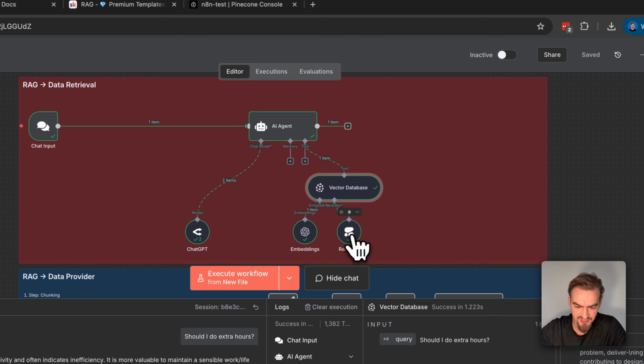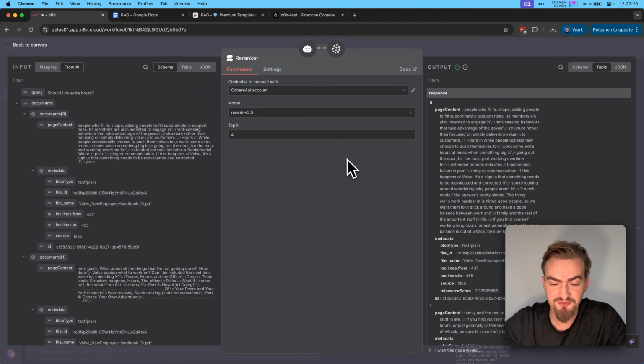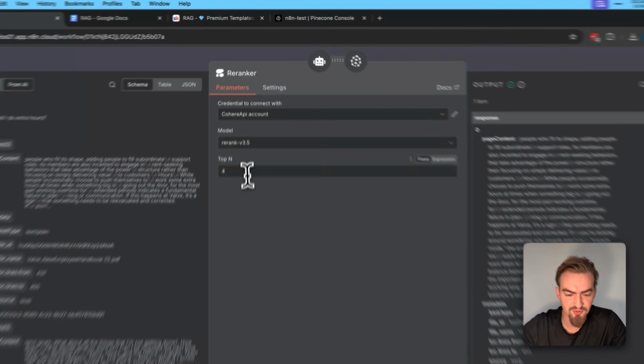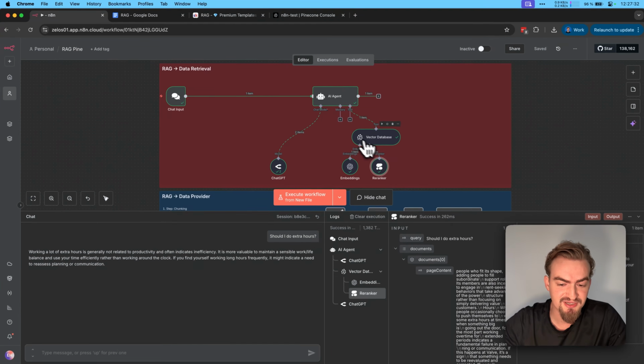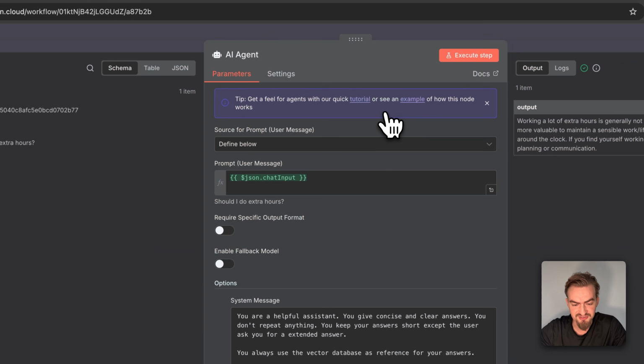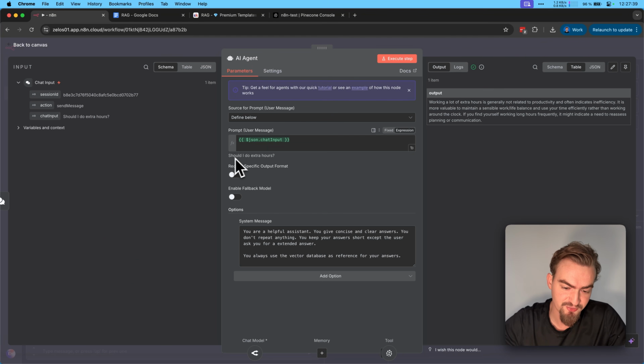What happened then is our re-ranker checks which of these 20 chunks are the most relevant ones. Then the vector database returned these chunks to our AI agent. Our AI agent took our prompt, "should I do extra hours," then took the system message that we provided him and the chunks, and based on that provided us the answer. And without further ado, we will now build this step by step.